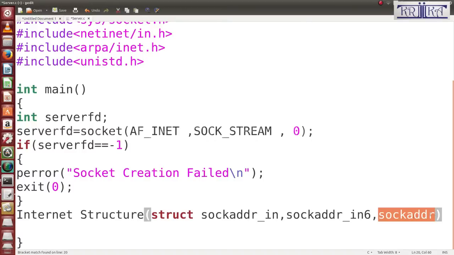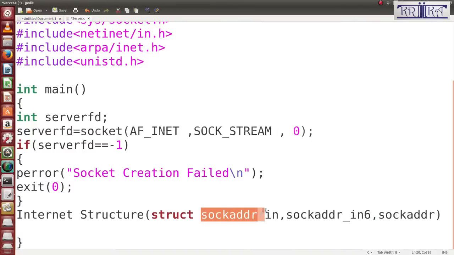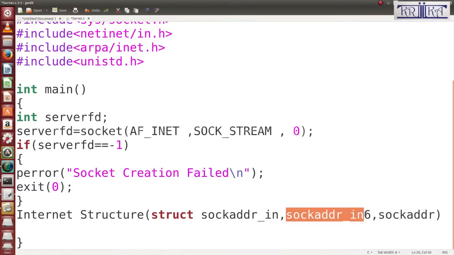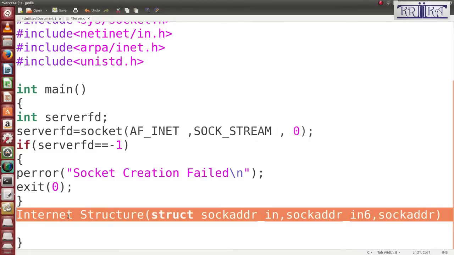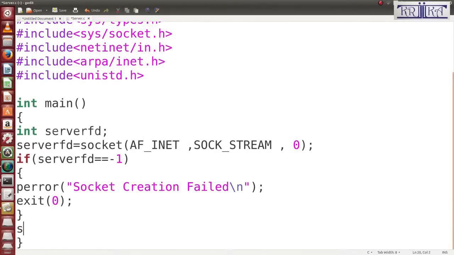If you don't know whether it is IPv4 or whether it is IPv6, then declare this structure. It will be converted automatically to this type. So this is the structure. Then you see how to declare the structure. Here we declare struct. It is a predefined structure, not to be declared by you. I have only shown you struct